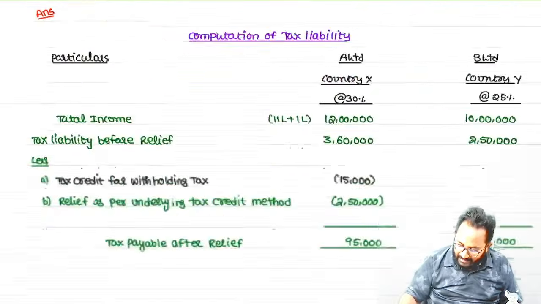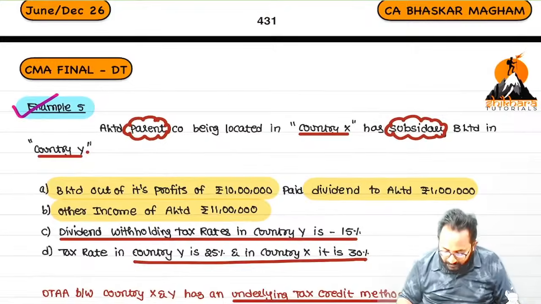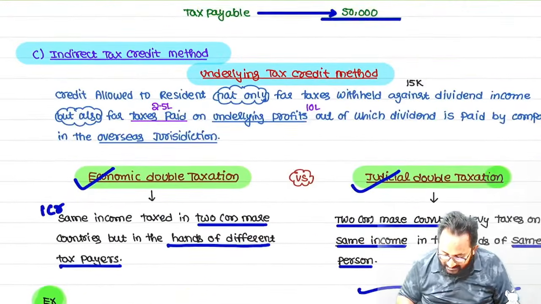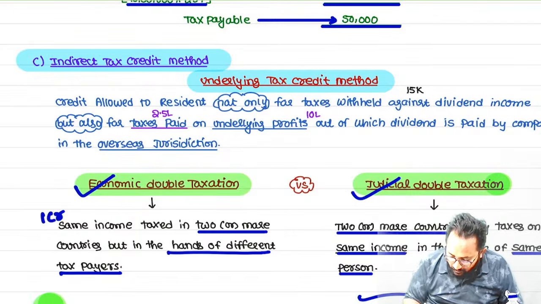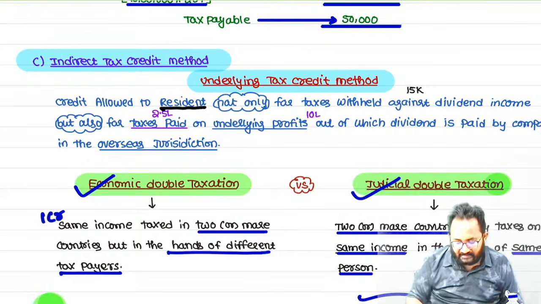95,000. Again I will say, remember, what this method clearly says is that credit is allowed to the resident. Who is the resident in our question? A Limited is a resident.